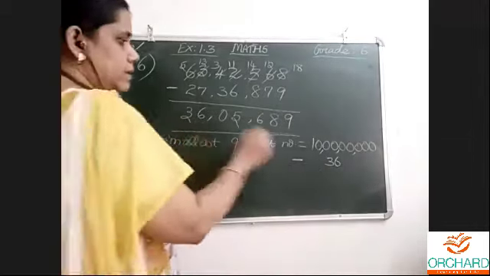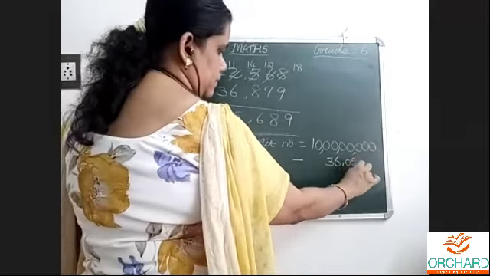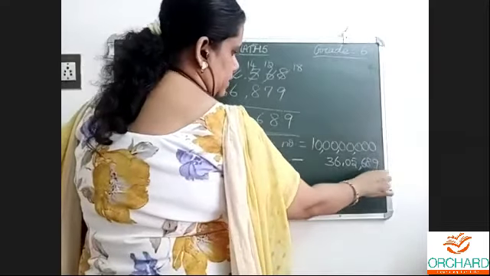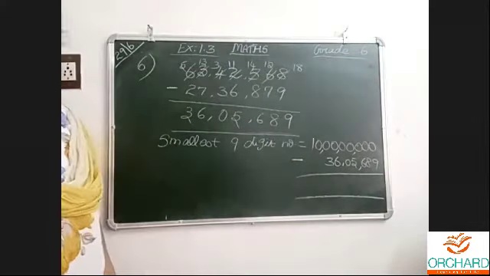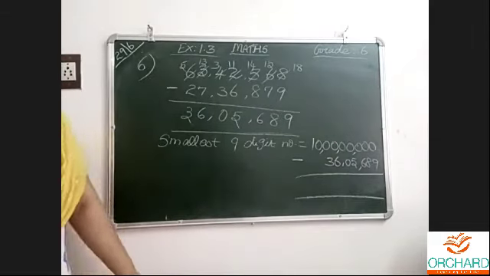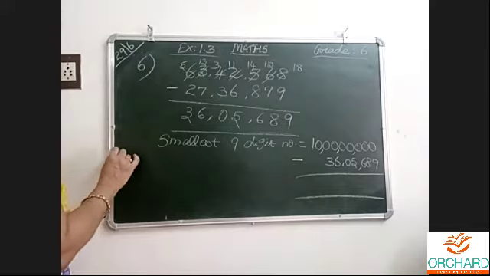You should write under the lakhs position. 6, 8, 9. We must do the subtraction. Understood? So this is the way.